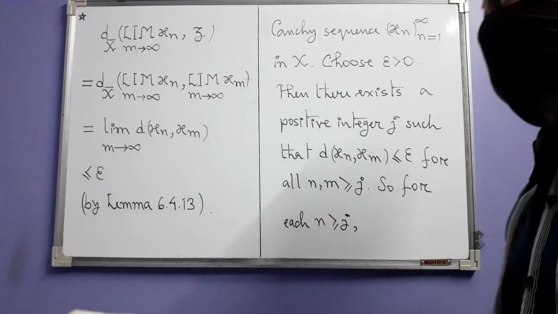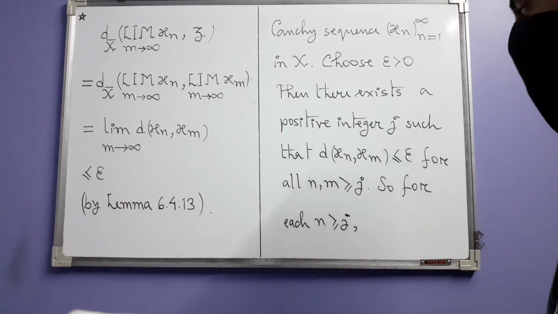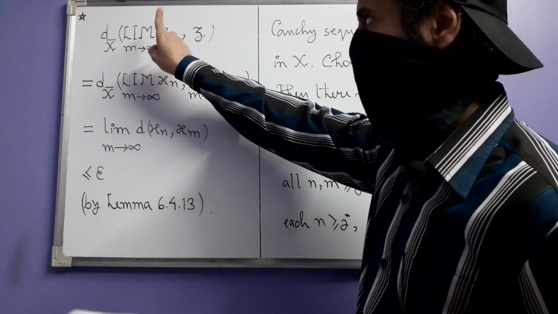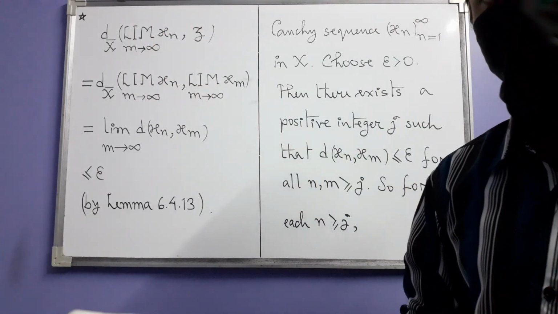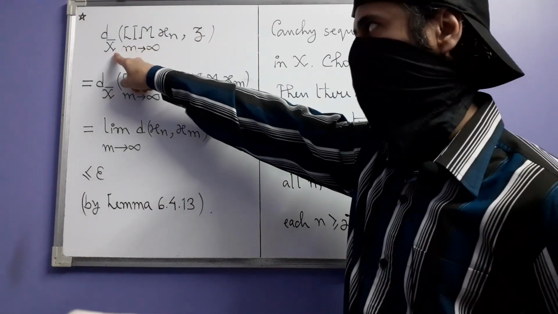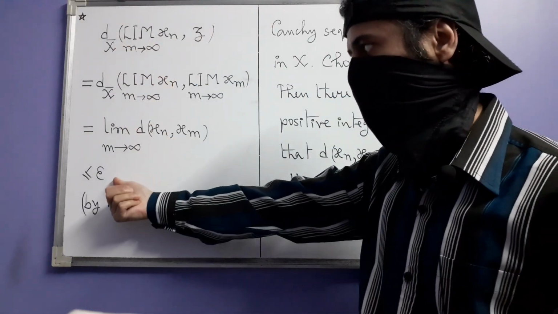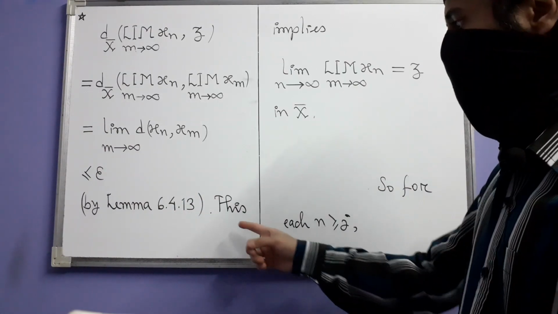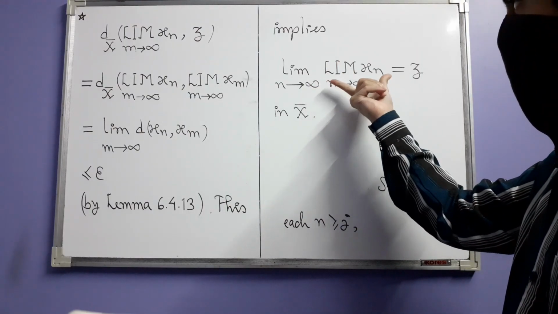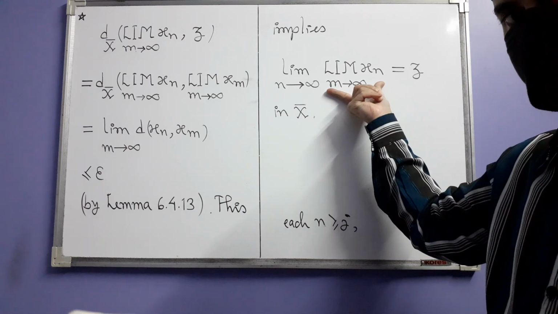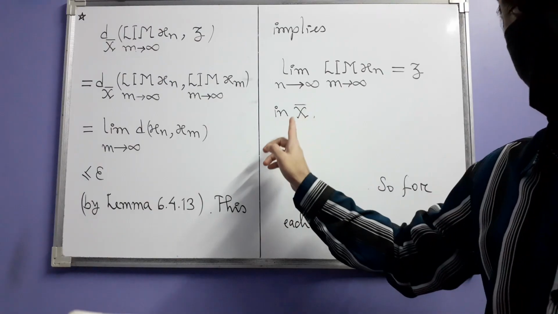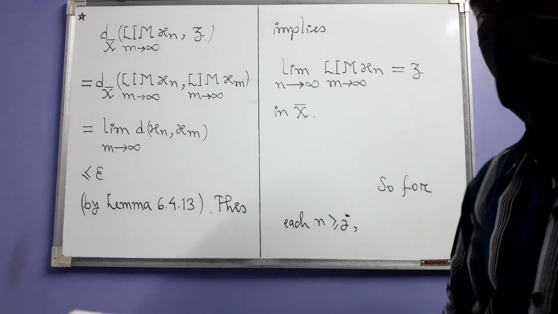So what have you found here actually? You have found that for each such n, the distance between the formal limit of the constant sequence x_n as m approaches infinity and z, as calculated using the metric d_X bar, is at most epsilon. And this entire calculation implies that the limit of the formal limit of x_n as n approaches infinity is that z, and this is a statement in X bar.